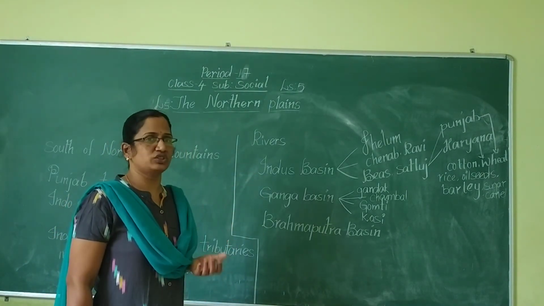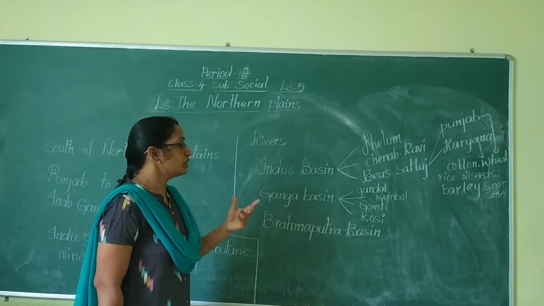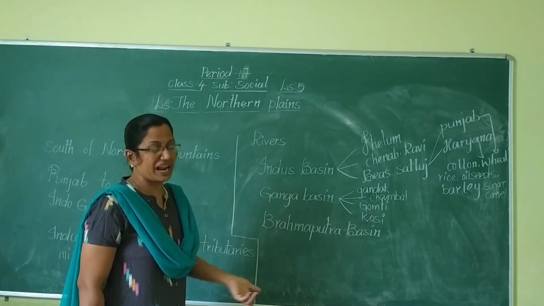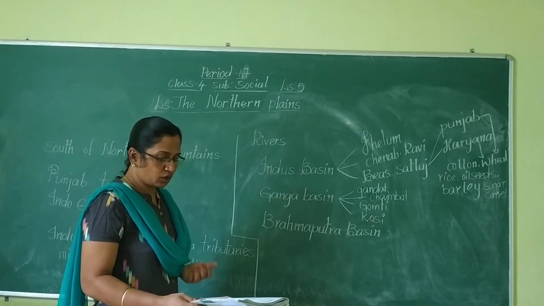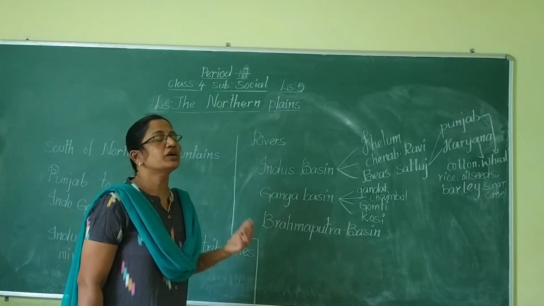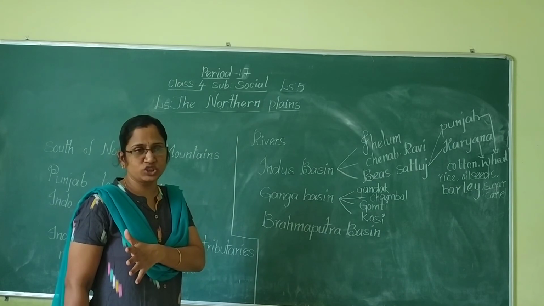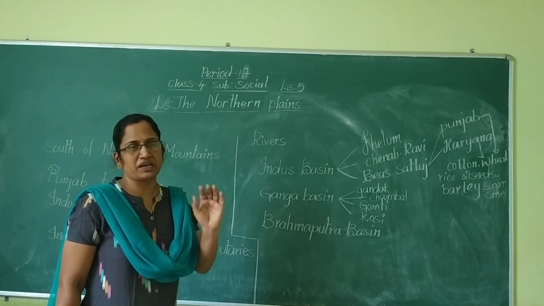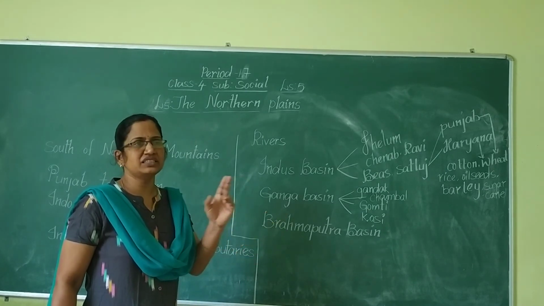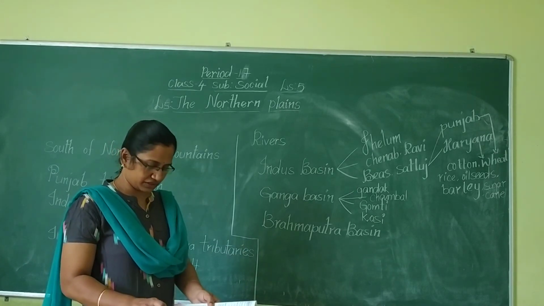In these branches, there are two major or important branches. What are those two important branches? Hooghly and Padma rivers. So what are the main branches of this Ganga river? Hooghly and Padma river. When it reaches West Bengal, it divides into a number of branches, and the major identified branches are Hooghly and Padma rivers.